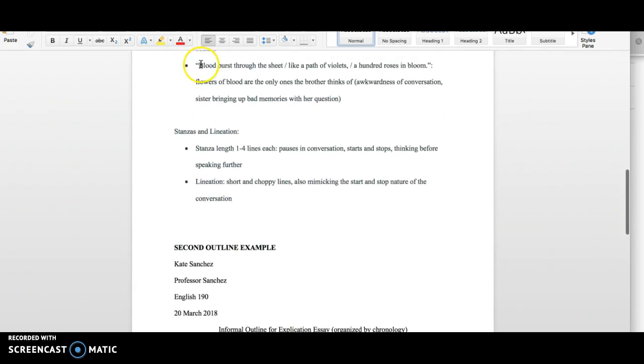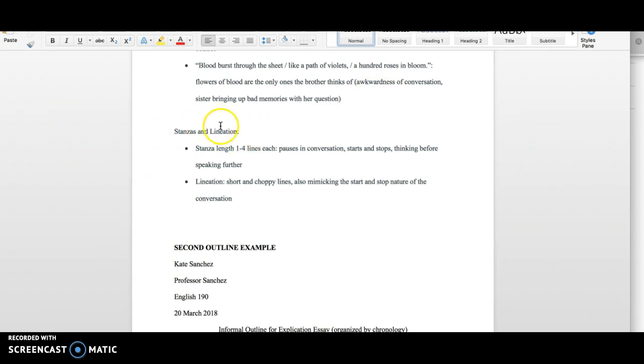Lastly, I have this image of "blood burst through the sheet like a path of violets, 100 roses in bloom." The flowers of blood are the only ones the brother thinks of here when he thinks of "were there flowers there?" We're going back to that question that she asked. It talks about the awkwardness of this conversation, that any question that she asked would bring up something awkward potentially.